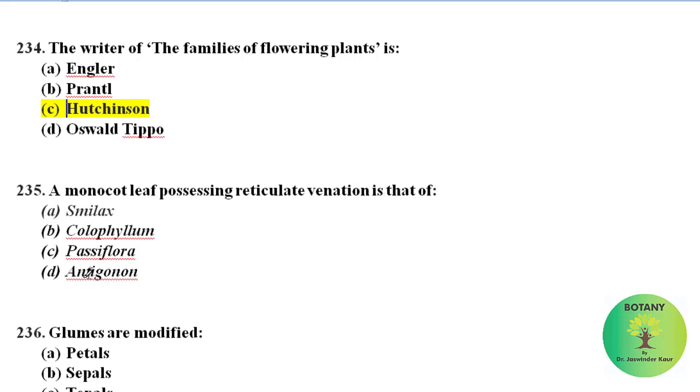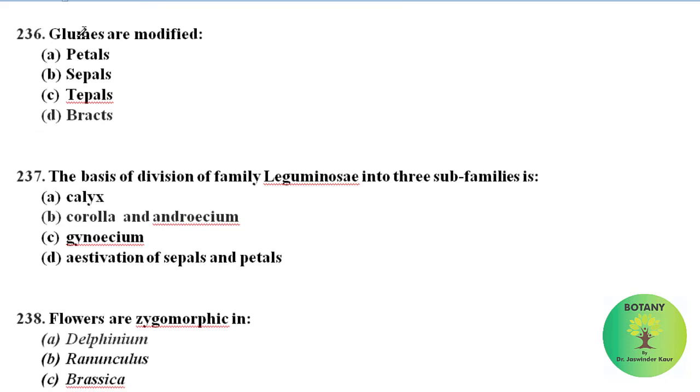Glumes are modified bracts, the characteristic of family Poaceae. The family Leguminosae is divided into three subfamilies on the basis of corolla and androecium.